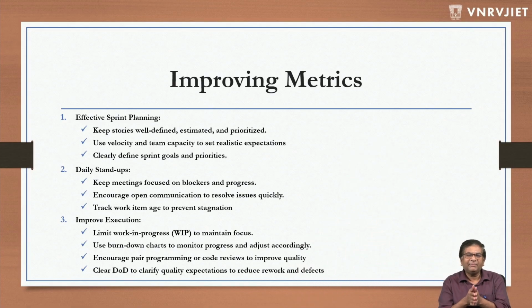Plan everything accordingly. The third one is clearly define sprint goals and priorities. I think it's tied to both the two points above. Basically, at the planning stage itself, we should have things cleared out very well. That's the first place where we start making things better so that our metrics get improved.